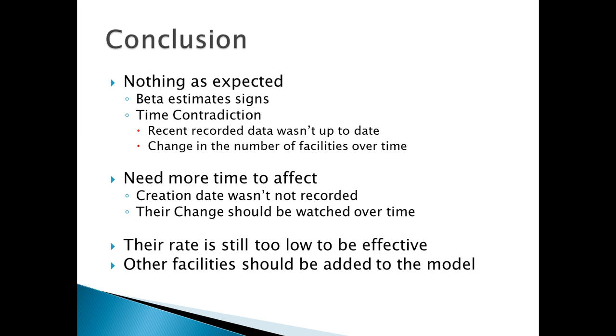Secondly, the time of creation of these facilities is not recorded. If they are created recently, they may have not still affected the society and haven't declined the crime rate yet. Perhaps the reason that the library count variable wasn't positively in relationship with crime rate falls in this category. In other words, maybe there are many youth centers and substance abuse treatment centers in communities with great population, but they are recent and haven't affected the neighborhood yet. Obviously, these kinds of changes take time to affect the society.